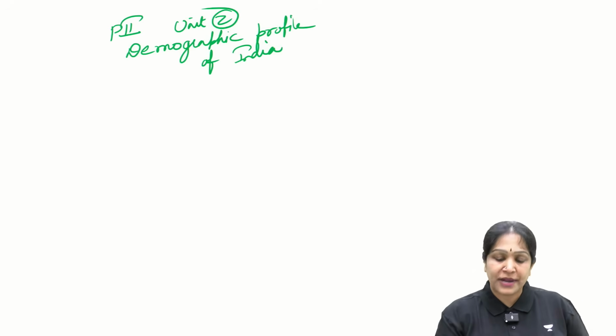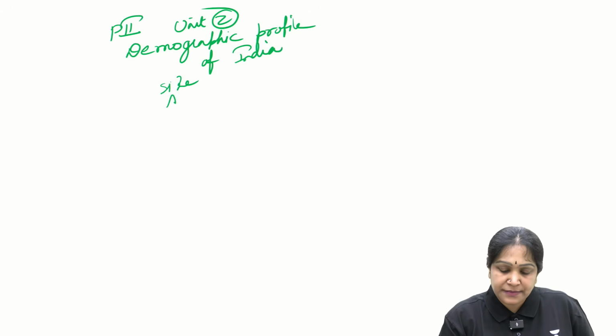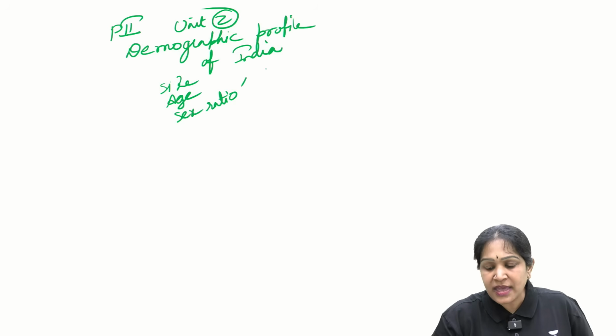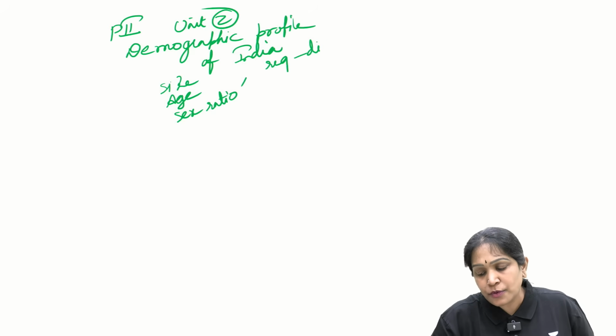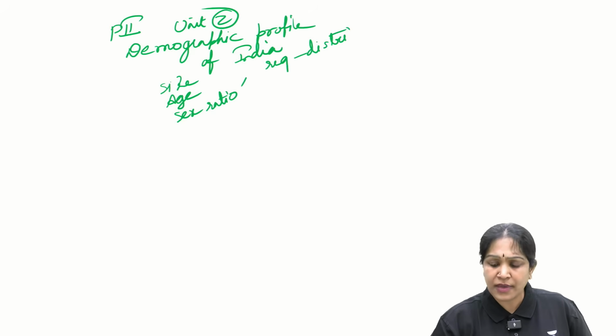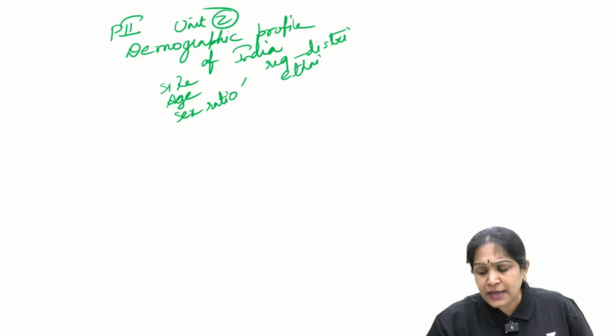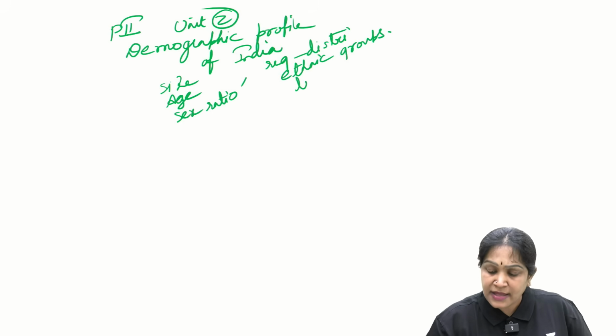But with reference to the Indian population, we study the size, age structure, sex ratio, regional distribution, or ethnic groups, how many Aryans are there, how many Dravidians are there, like that.